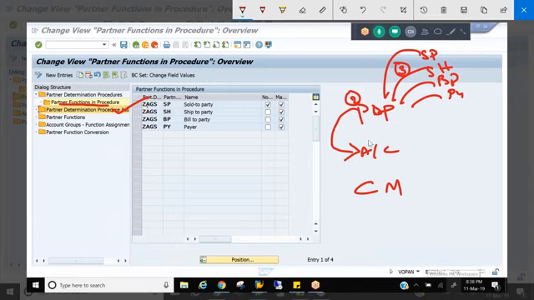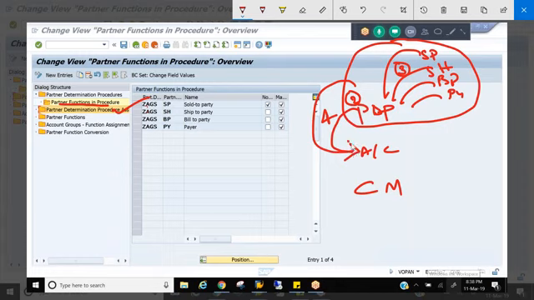So what's happening here is, whatever PDP configuration you have done, with this assignment of the fourth step, all this functionality is flowing to account groups. And whenever you are creating a customer master, you are referring to an account group, let's say sold to party. This sold to party already has an assignment of PDP here. So all these partner functions are by default coming to the customer master.